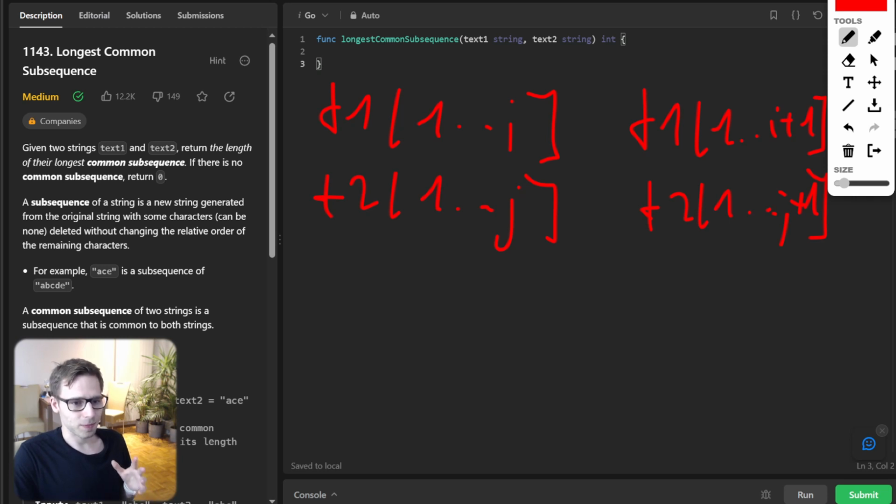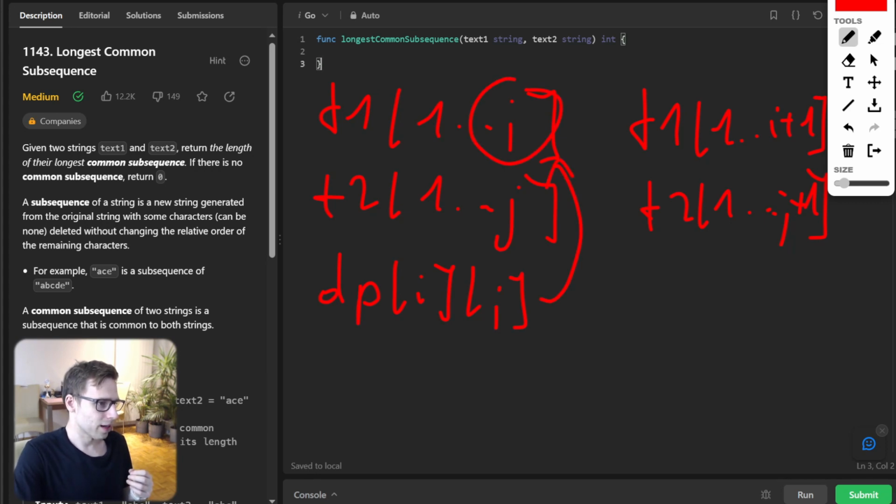We will use a 2D array, often called dp. Let's call it dp[i][j], and it will contain the length of the LCS between text 1 up to i and text 2 up to j.